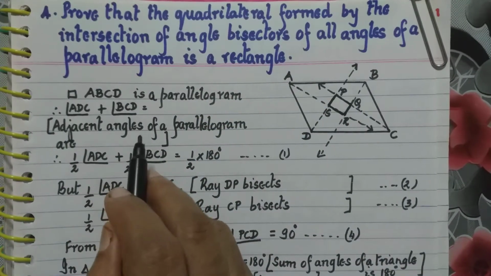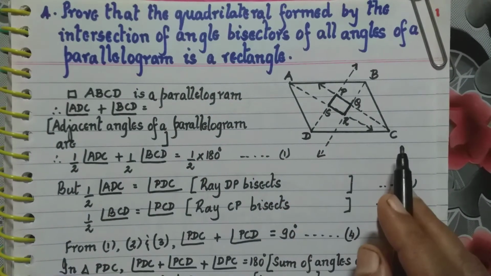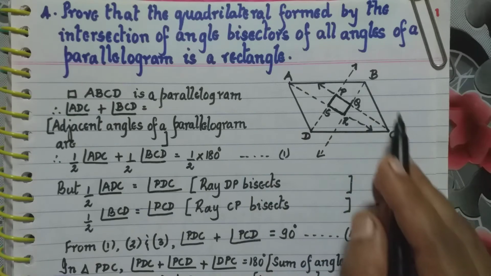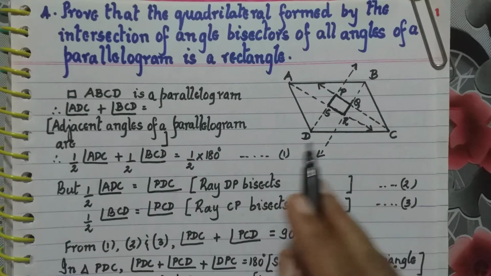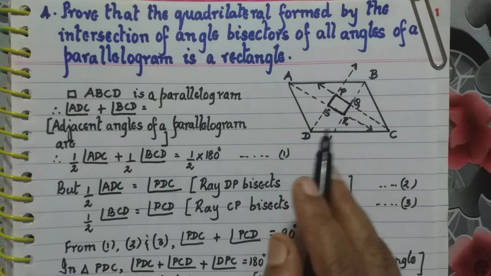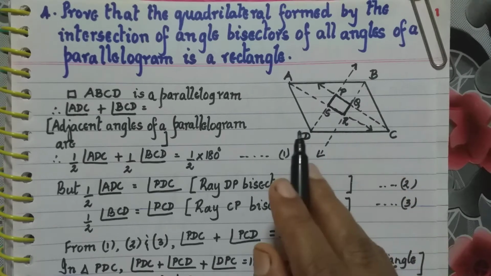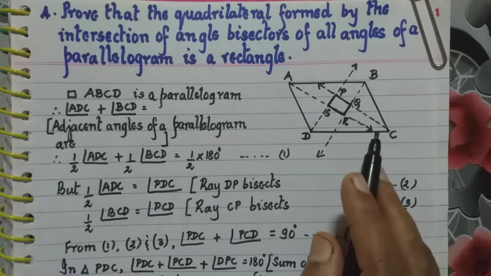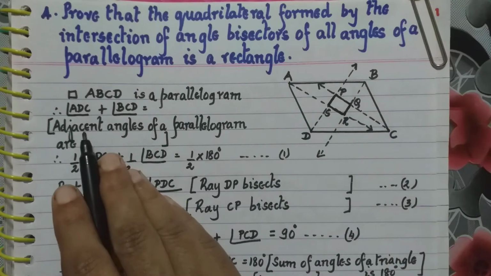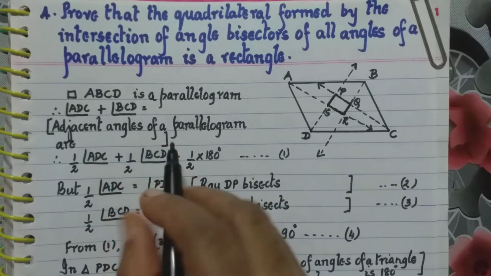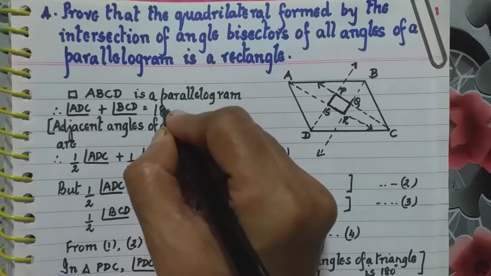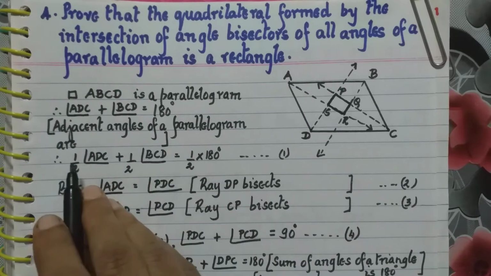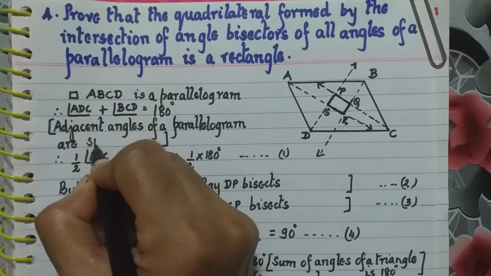Now further, angle ADC plus angle BCD. What are these angles? These are two angles which are next to each other, which are nothing but the adjacent angles of a parallelogram. And adjacent angles of a parallelogram, we have learnt that they are supplementary, which means their sum is 180 degrees. Therefore, angle ADC plus angle BCD is equal to 180 degrees. The reason: adjacent angles of a parallelogram are supplementary.